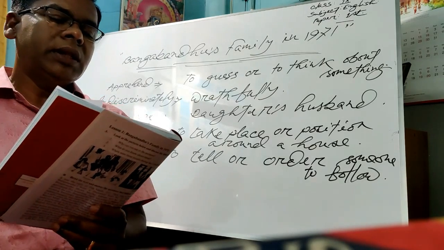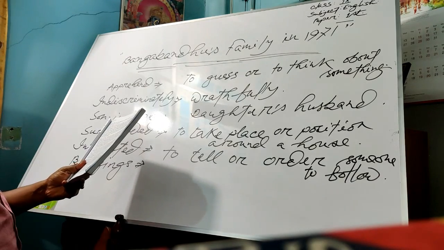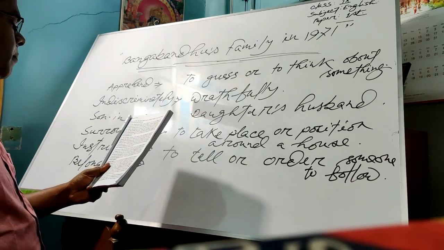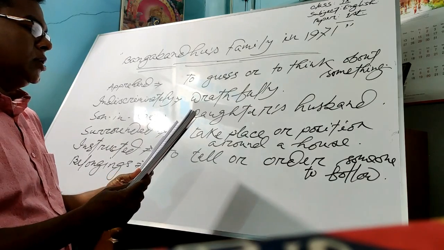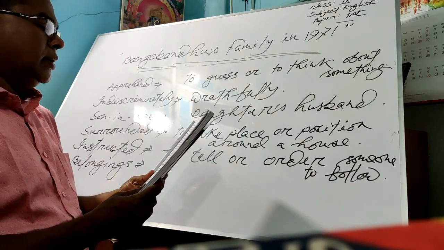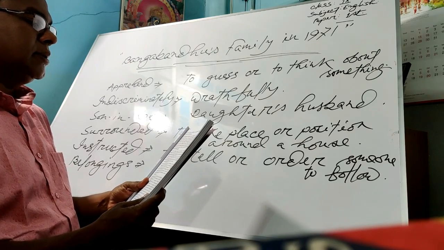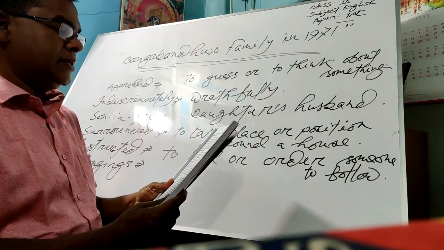Okay, students, then the third stanza. Now, I will give a model reading from the third stanza and you will have to follow me. Next day, Begum Mujib had to leave house number 32 with her children and other members of her home. During the next couple of months, they moved from one shelter to another in search of a safer place.